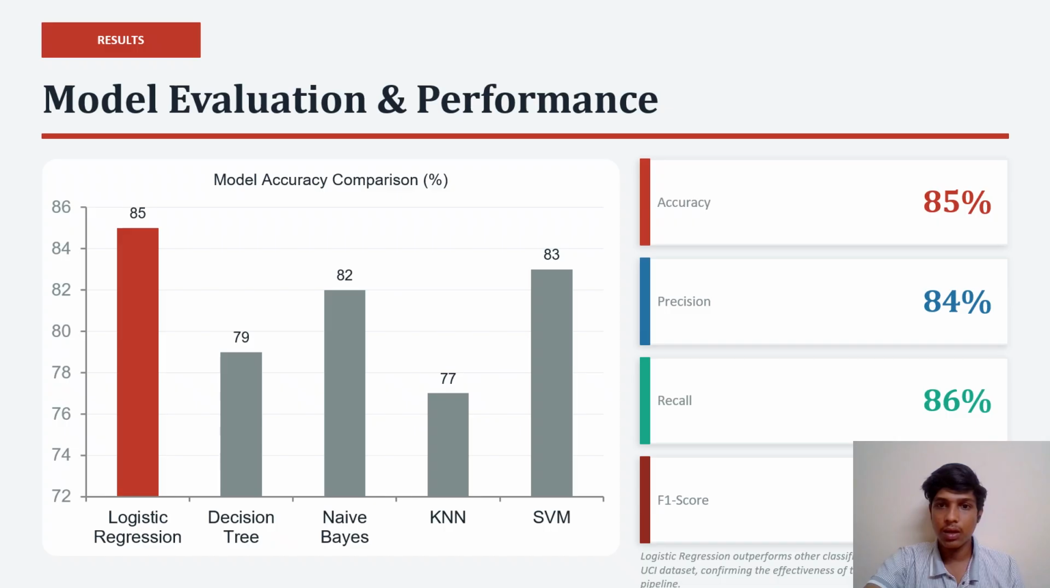Now let's look at the result. The model achieved an accuracy of 85%, precision is 84%, recall is 86%, and F1 score is 85%. This shows that the model performs well and gives balanced prediction.